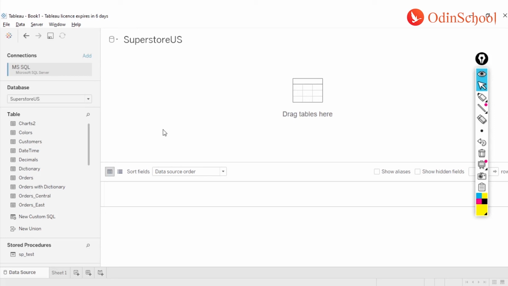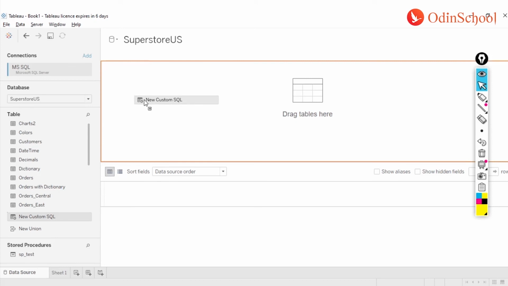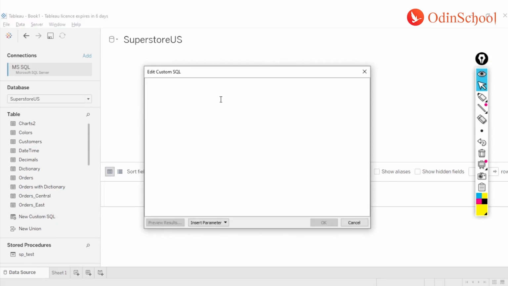What do I mean by that? If I do not want to have some columns, we can remove them. Or if we have to restrict our data, let's say you have 10 years or 20 years of data in your database, but you just want to analyze the last 2 years, right? In those situations, custom SQL is the most effective way to do that. So I just have to drag my custom SQL over here, and here I can write a query of my choice where I can restrict the columns or the rows as per my choice.